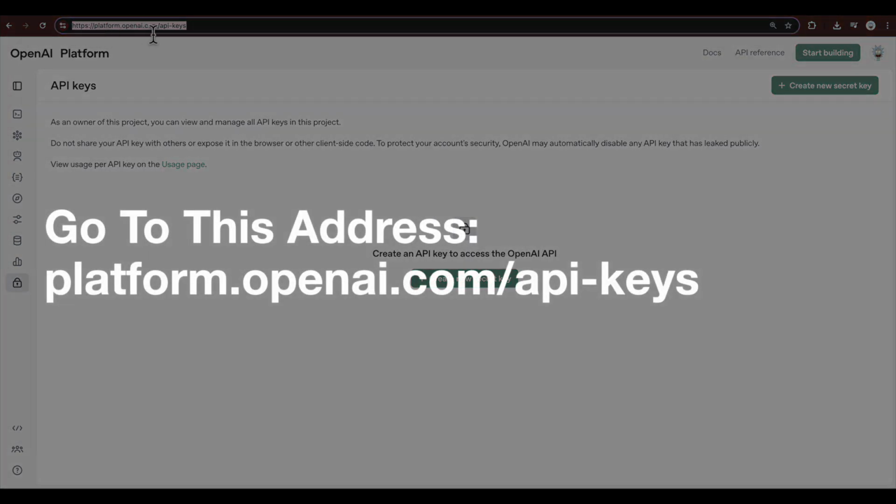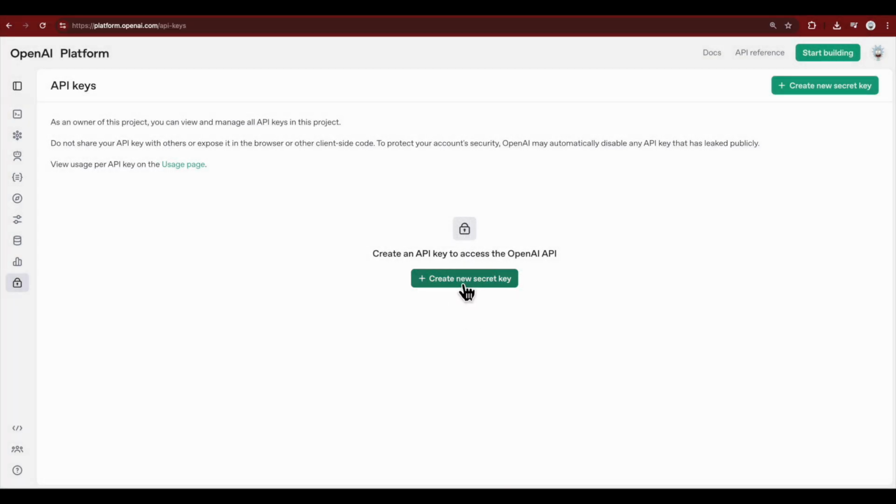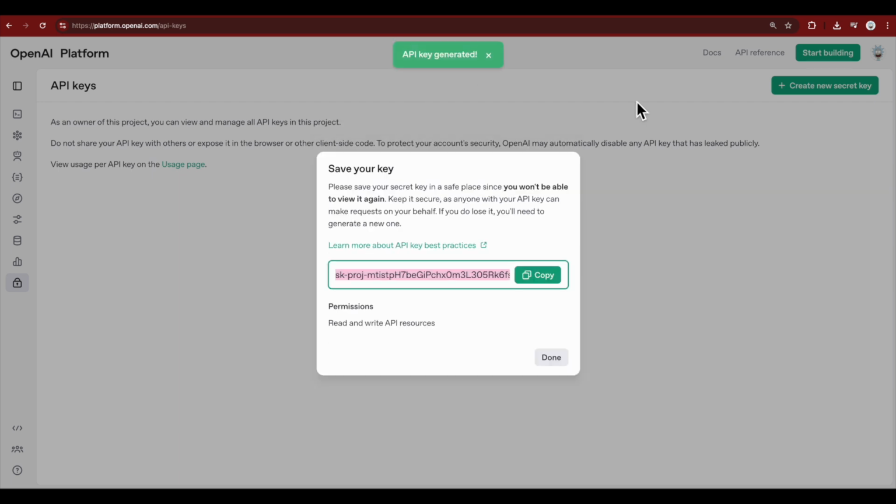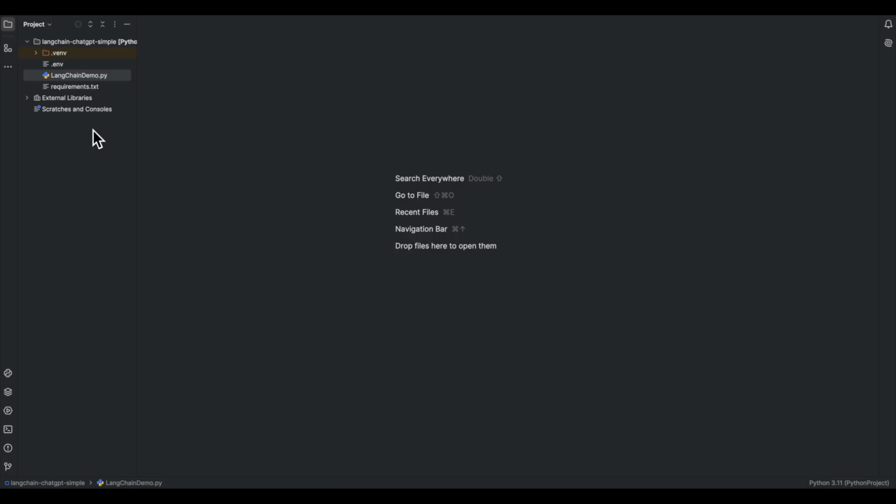So first step is to create an API key. In my example, I'm using ChatGPT, and in order to create the API key for ChatGPT, you need to go to this address, then click here, and you can get your API key. So now finally we could take a look into the project that I prepared, which is a really simple project. And here the whole point of the project is to show you how easily you can use ChatGPT using LangChain.